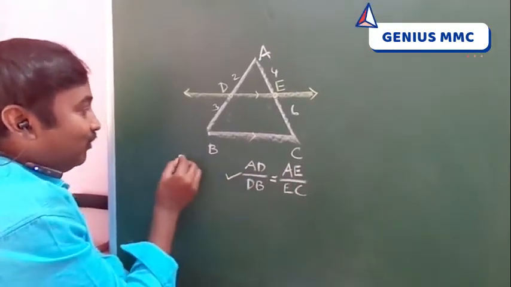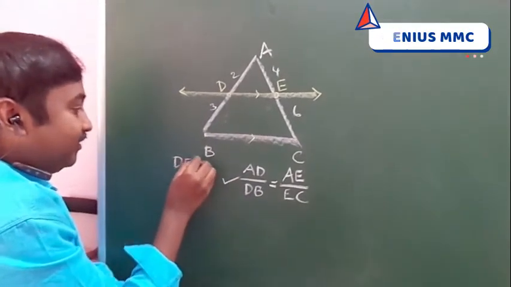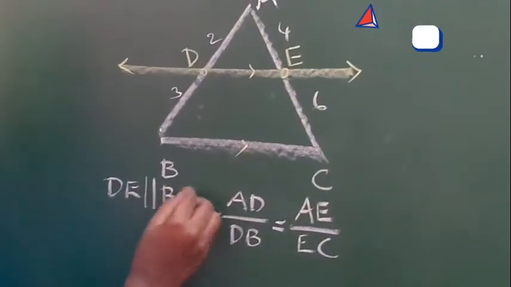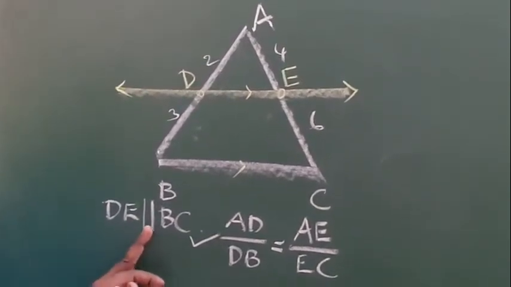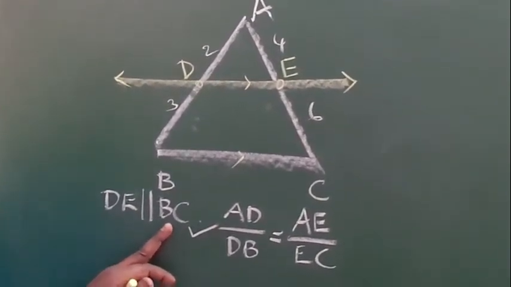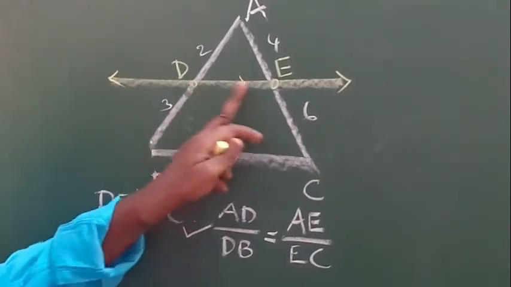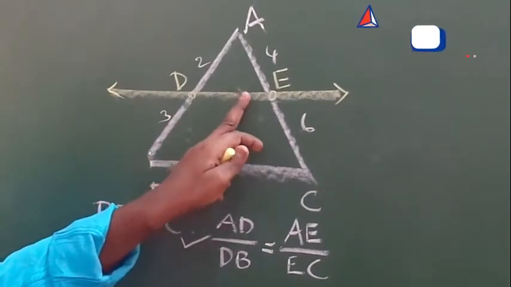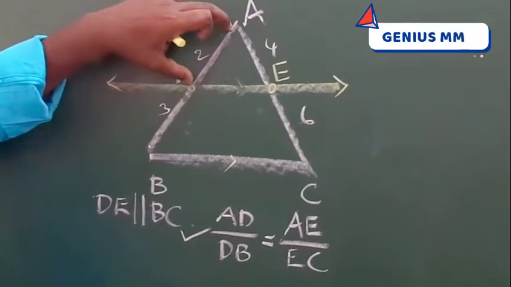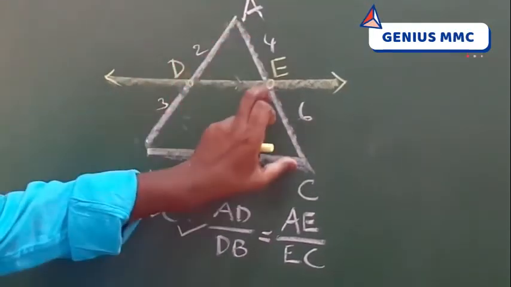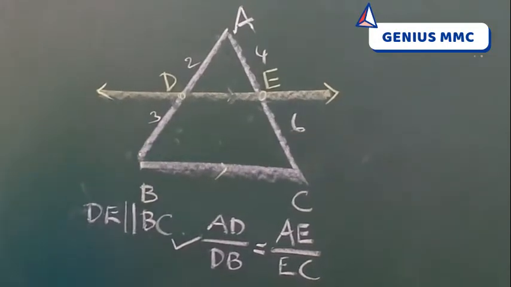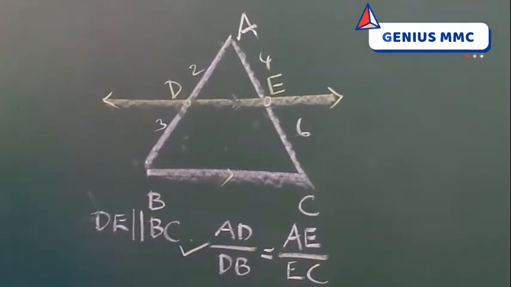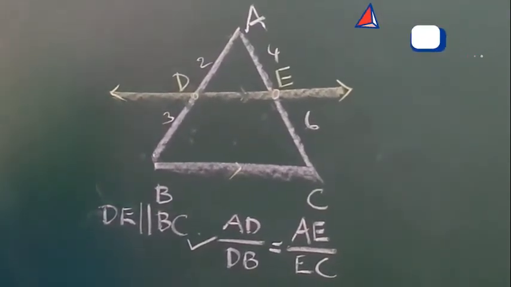This can be written only when DE is parallel to BC. If a line drawn parallel to one side of a triangle intersects at distinct points, then the line divides the other two sides in the same ratio. Same ratio means proportional. That we discussed in the last class.